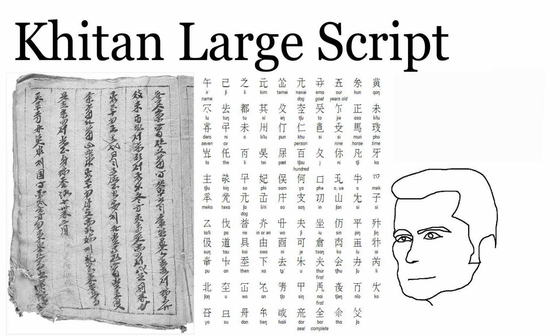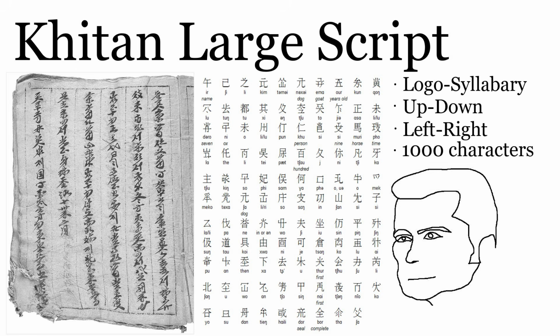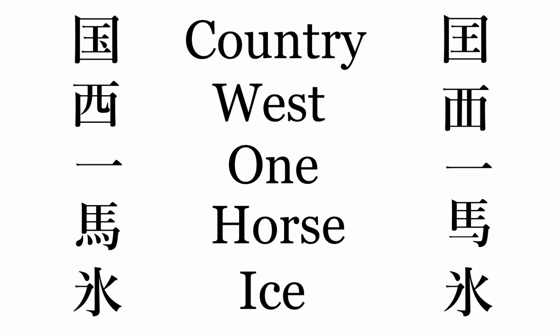The Khitan large script is a logo-syllabary script just like Japanese, except instead of having an extra syllabary or two, it's just all one script. Up, down, right, left. If you haven't noticed already, it's pretty obvious they stole most of the design concepts from China. Other characters though, I'm pretty impressed by how cool they made some of these.